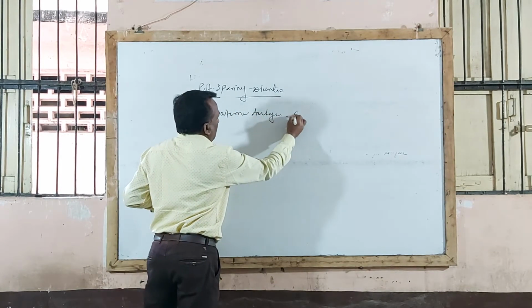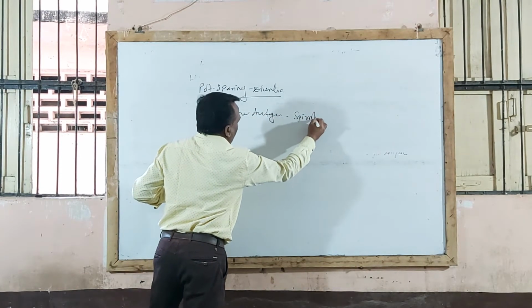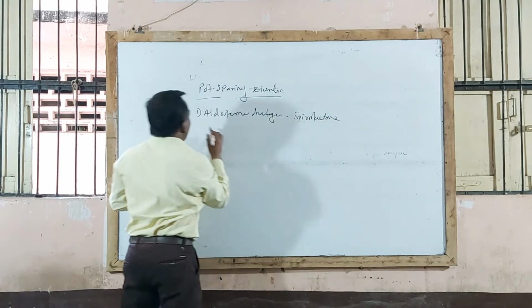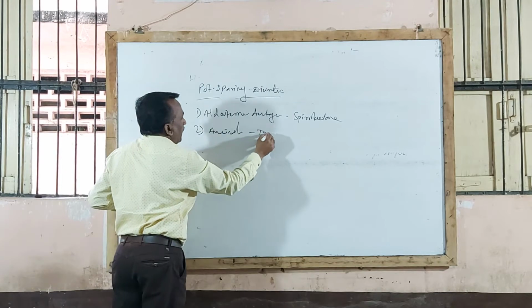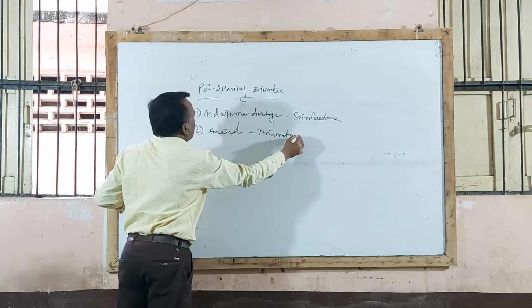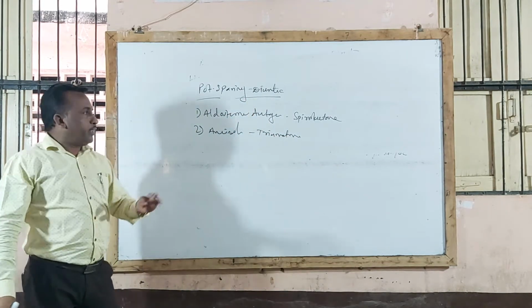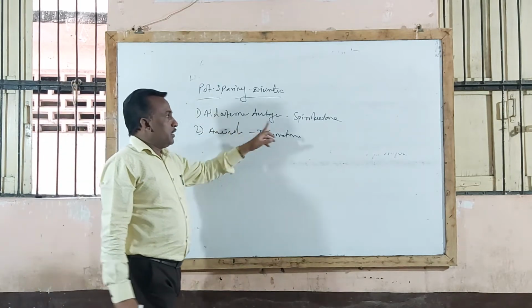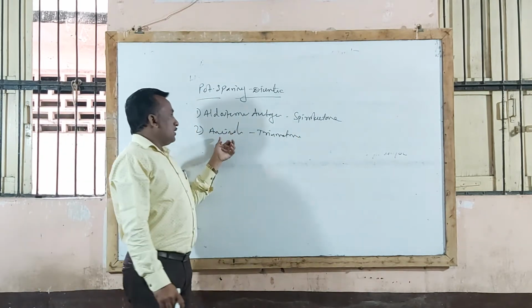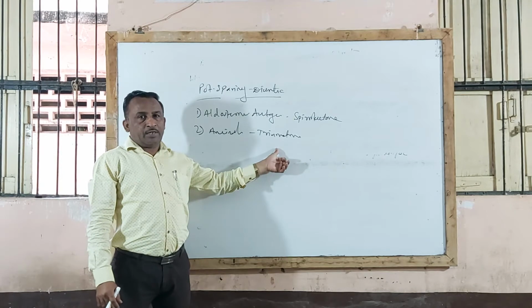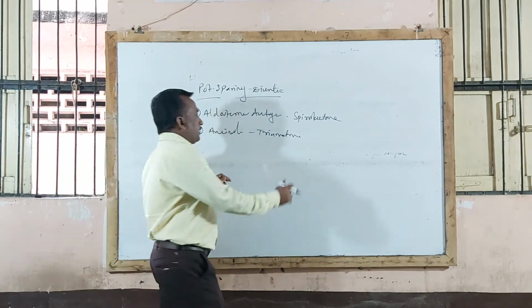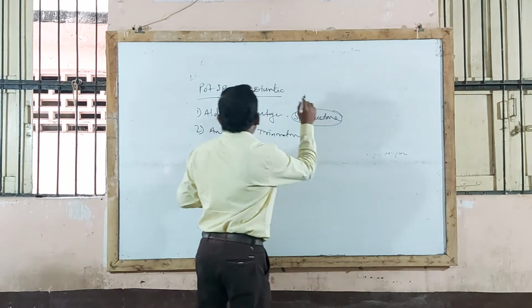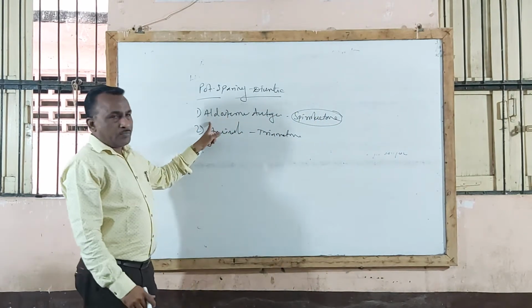Aldosterone antagonist, example spironolactone. And the second one is amiloride compounds, that is triamterene. These are the two types under potassium sparing diuretics. Let us see the spironolactone drug. These drugs act by inhibiting aldosterone action.